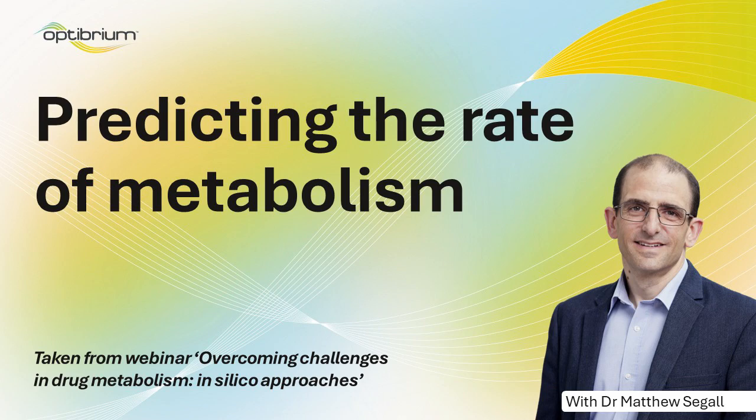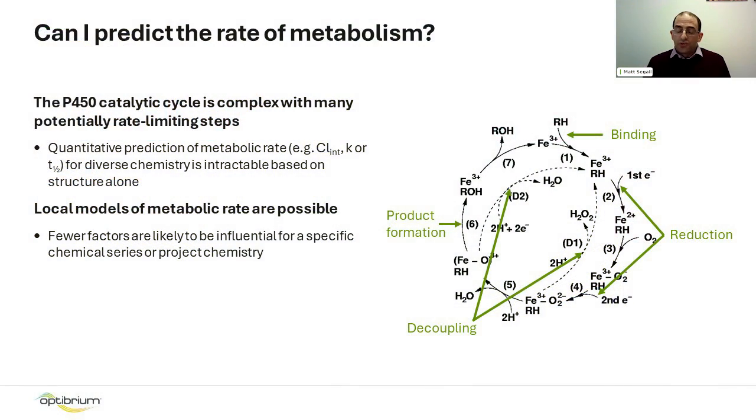So the composite site lability is one factor we can influence to improve the metabolic stability, but I mentioned before that it is not itself a prediction of the rate of metabolism. Why is this? Well, the P450 catalytic cycle is very complex and actually has many potentially rate-limiting steps. So what this means in practice is that quantitative prediction of metabolic rate, whether that be intrinsic clearance or half-life, for a diverse chemistry, for a global data set, is intractable based on structure alone.